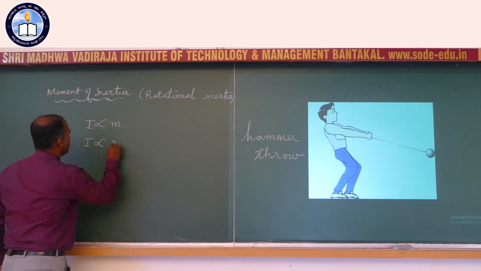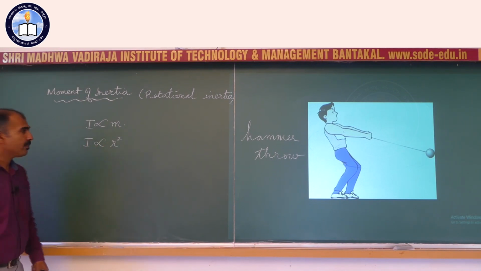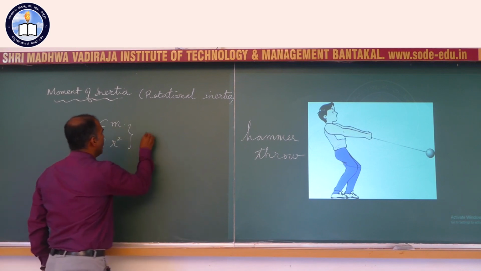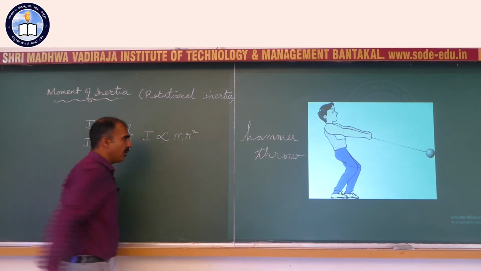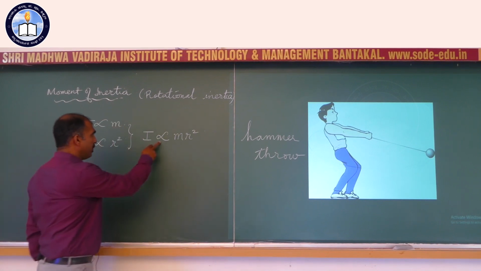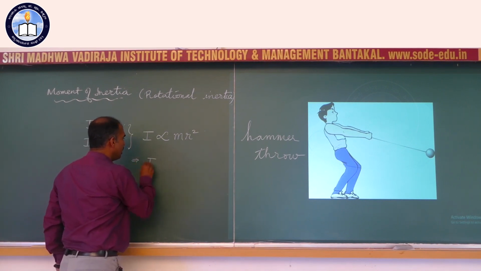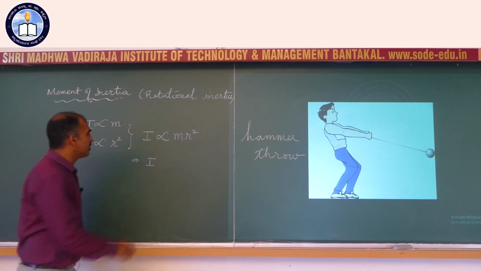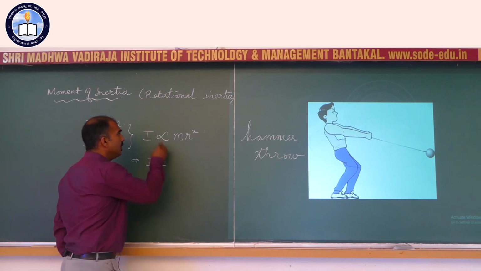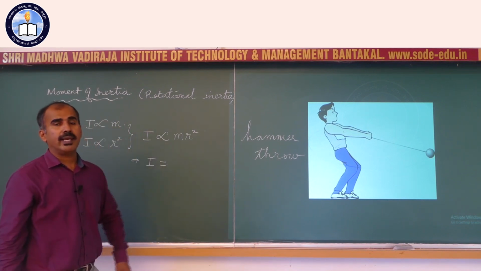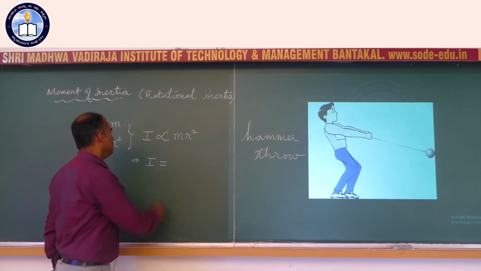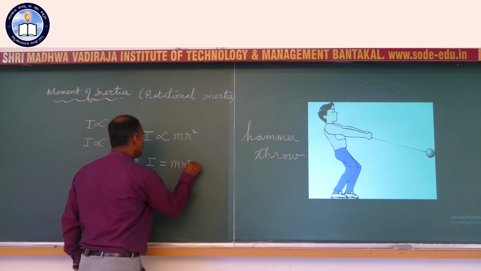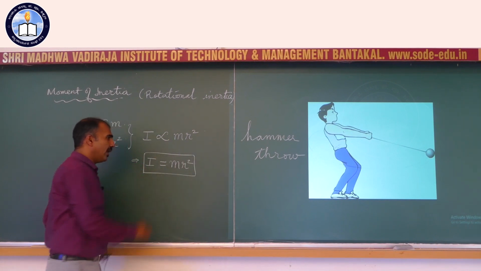So I is proportional to r squared. If you club both of these together, we get I proportional to mr squared. Now we can replace this proportionality sign by having an equality sign, by invoking a proportionality constant which also includes 1. Therefore, I equals mr squared.